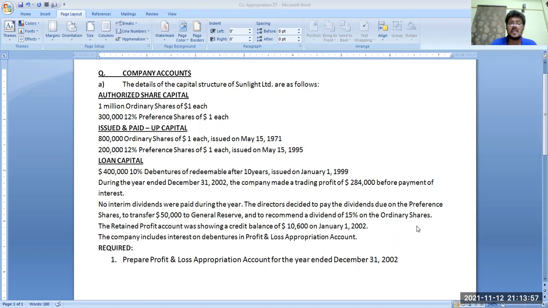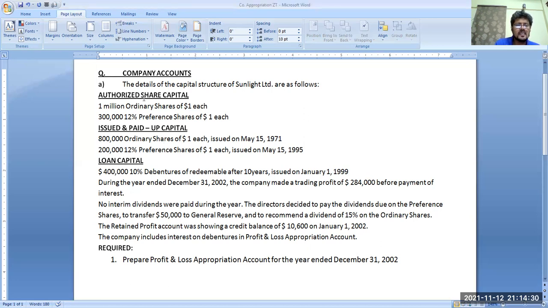Now, after calculating profit in the income statement based on nature of business, what happens to the profit depends upon nature of ownership, not nature of business. Okay. Sole proprietorship is very easy. Partnership, we have to make an appropriation account. We did it on 12 August 2021. And today we are going to discuss what will happen to the profit in a joint stock company. This is the question.